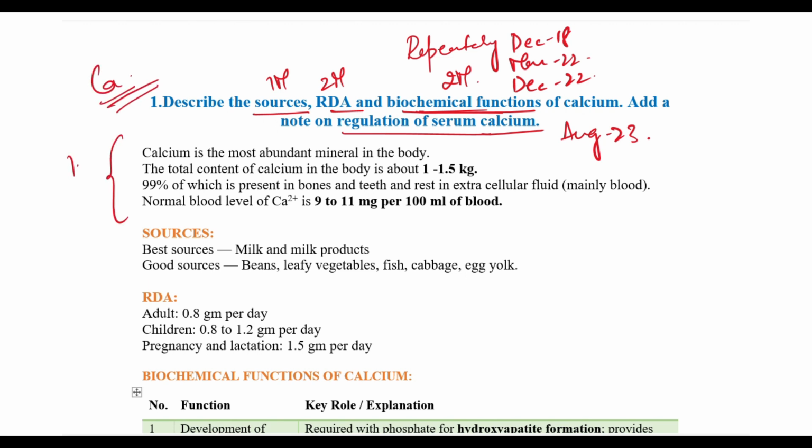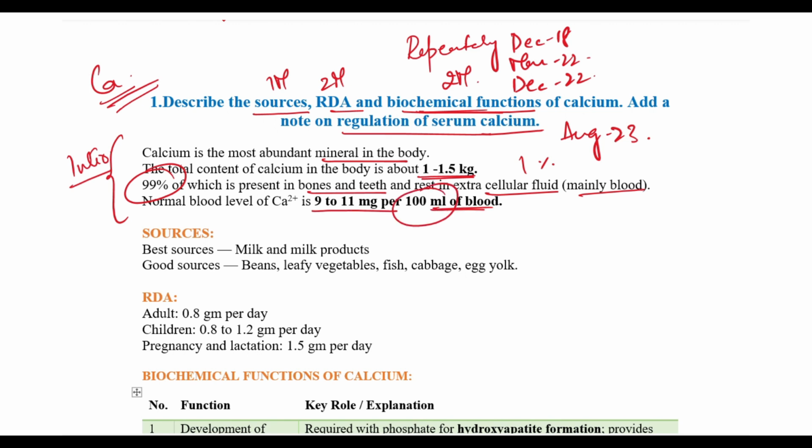We'll write a brief intro. It's the most abundant mineral in the body. The total content of calcium in the body is about 1 kg, 99% of which is present in the bones and teeth, and the rest 1% is present in the extracellular fluids, that is mainly blood. The normal calcium level is about 9 to 11 mg per 100 ml of blood.